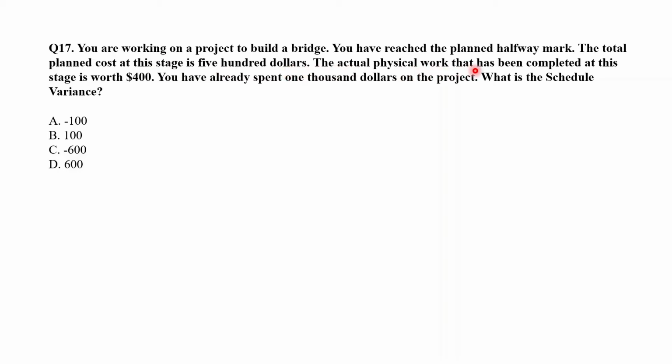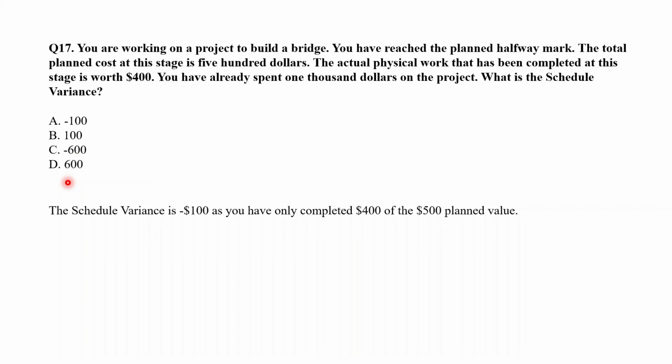The actual physical work that has been completed at this stage is worth $400. You have already spent $1,000 on the project. What is the schedule variance? A, minus 100, B, 100, C, minus 600, or D, 600. The schedule variance is minus $100, as you have only completed $400 out of the $500 planned value. So A, minus 100, is the correct answer.